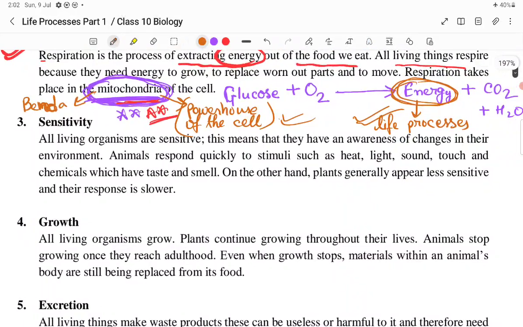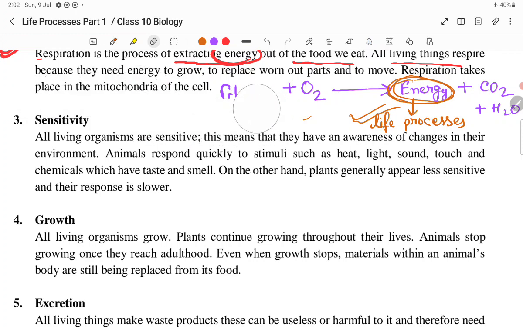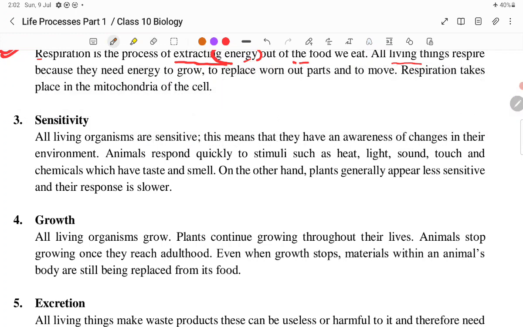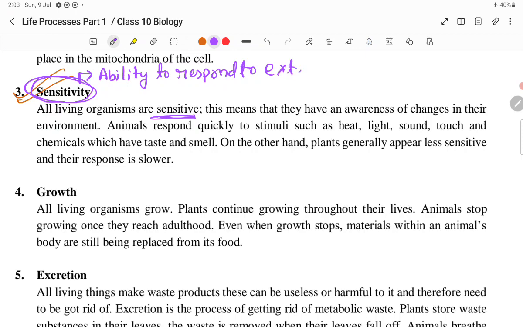Now we are moving on to the next life process, which is known as sensitivity. What is basically sensitivity? All the living organisms are sensitive. Sensitivity refers to our ability to respond to external stimuli. Ability to respond to external stimuli is called sensitivity.